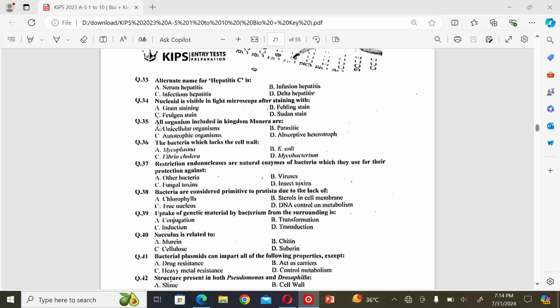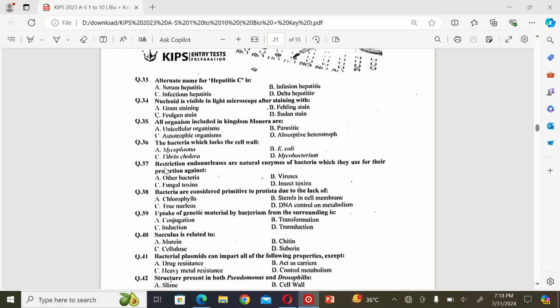C. The next MCQ: all organisms included in kingdom Monera are A. Unicellular organisms, B. Parasitic, C. Autotrophic organisms, and D. Absorptive heterotrophs. So the correct option is A. Unicellular organisms. The next MCQ: the bacteria which lacks the cell wall. A. Mycoplasma, B. E. coli, C. Vibrio cholerae, and D. Mycobacterium. So the correct option is Mycoplasma. The correct answer is A.